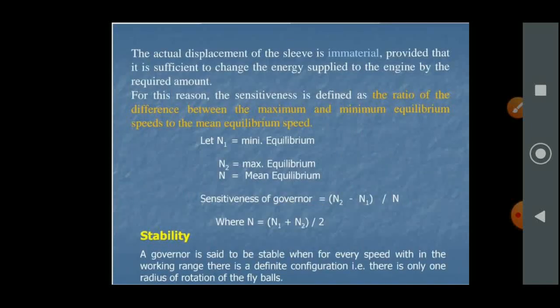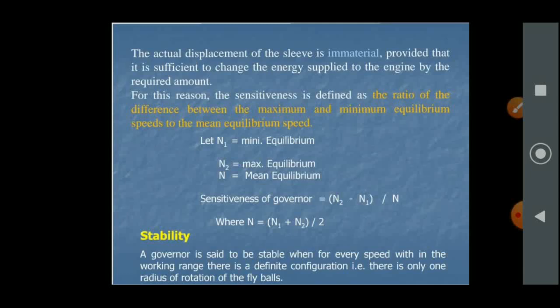In another definition, the actual displacement of the sleeve is immaterial, provided that it is sufficient to change the energy supplied to the engine by the required amount. For this reason, sensitiveness can be defined as the ratio of the difference between the maximum and minimum equilibrium speeds to the mean equilibrium speed.